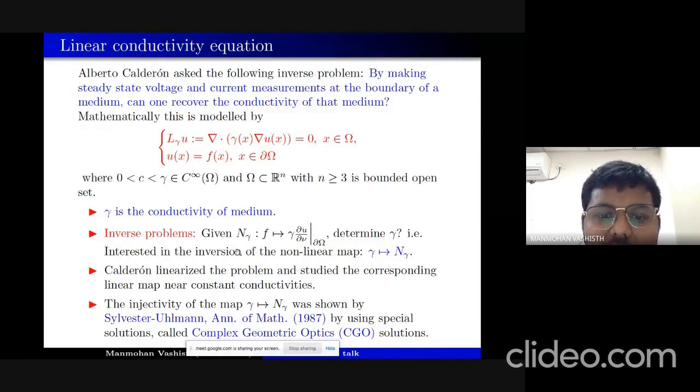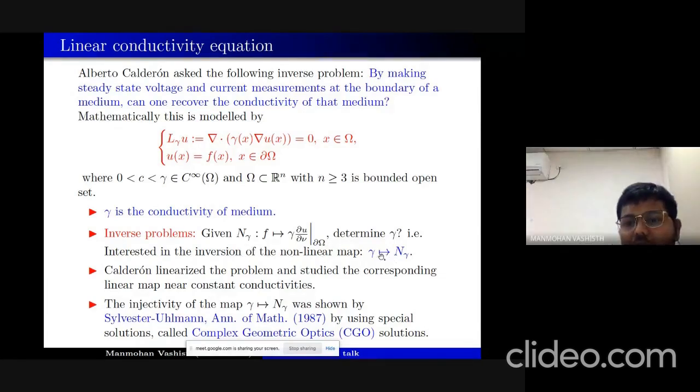So he is basically interested in the inversion of this nonlinear map, because this gamma going to Λ_gamma is a nonlinear map in the sense that if u1 is the solution corresponding to gamma 1 and u2 is the solution corresponding to gamma 2, then u1 plus u2 is not a solution corresponding to gamma 1 plus gamma 2. So in that sense, this is a nonlinear map, and he was interested in the inversion of this map.